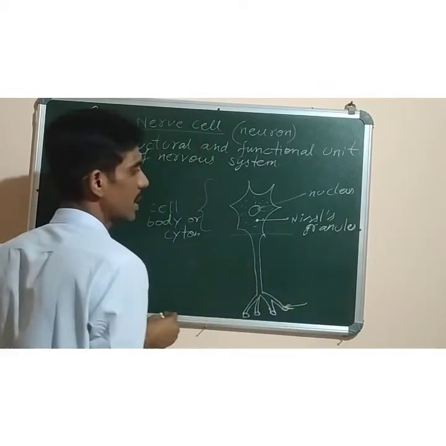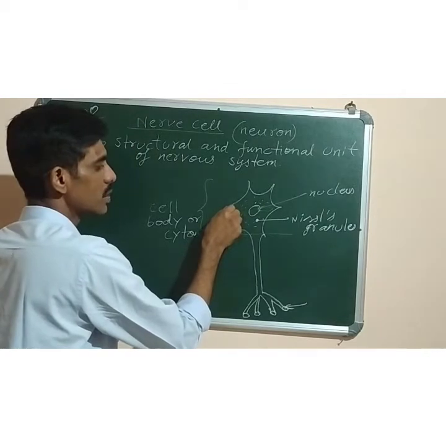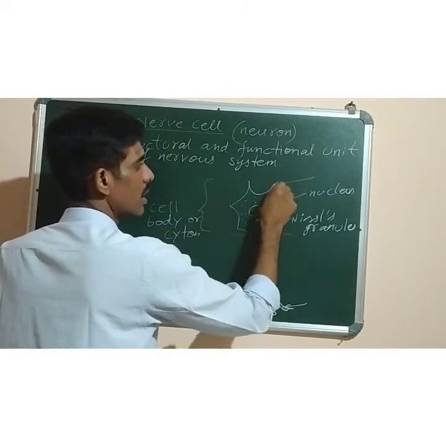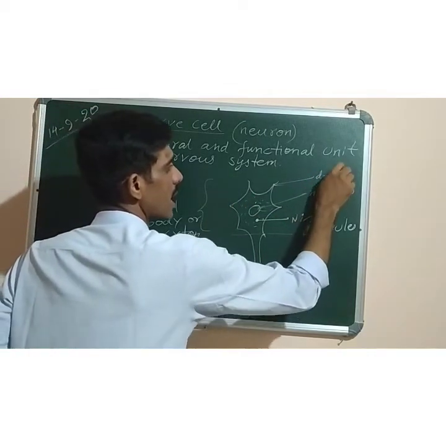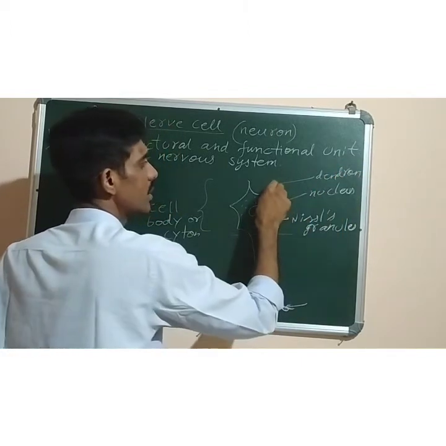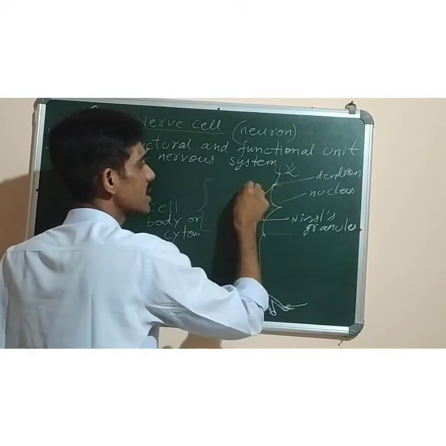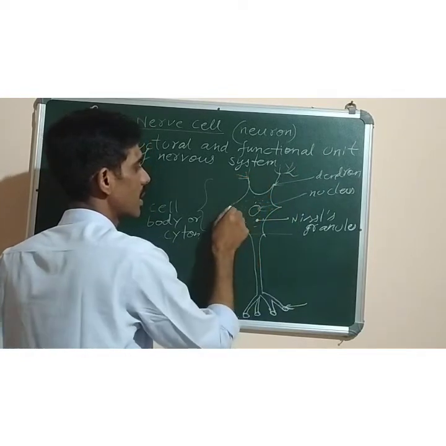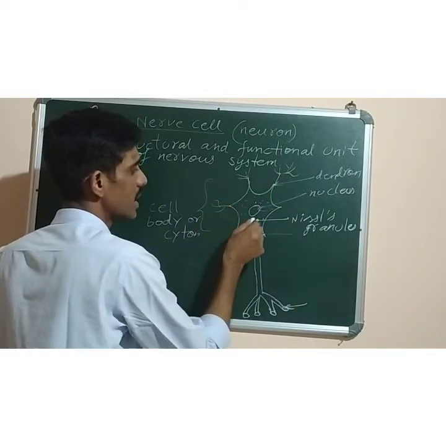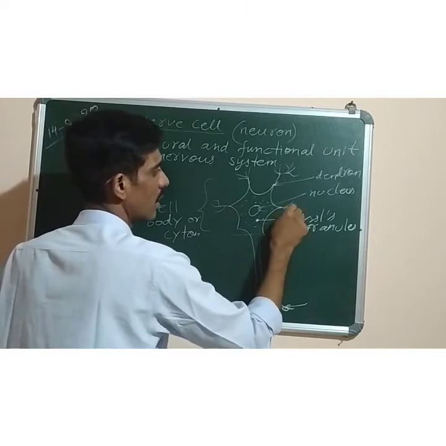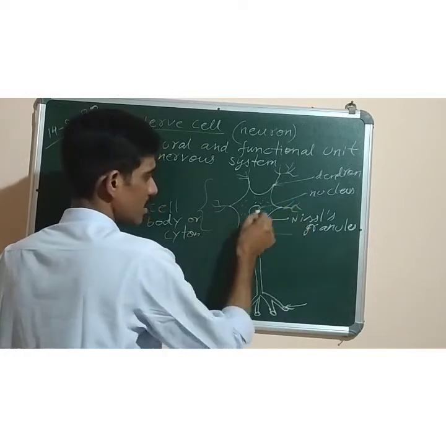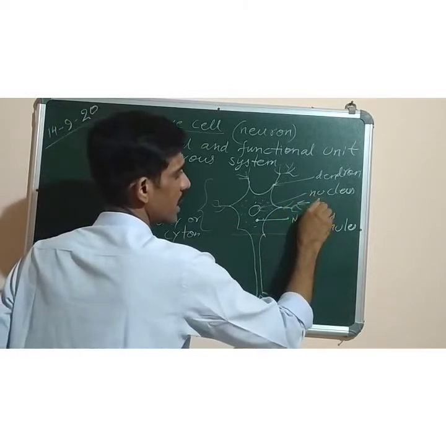And this one is called dendron, D-E-N-D-R-O-N. Now these dendrons further branch, and these branches are known as dendrites. Like these branches are there. So these branches are called dendrites.